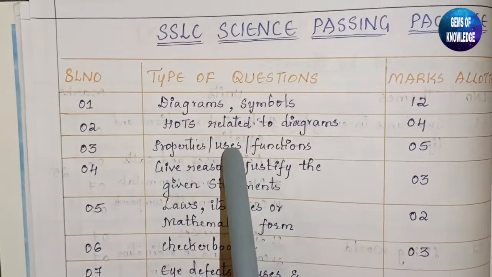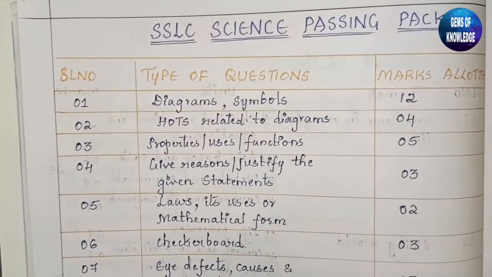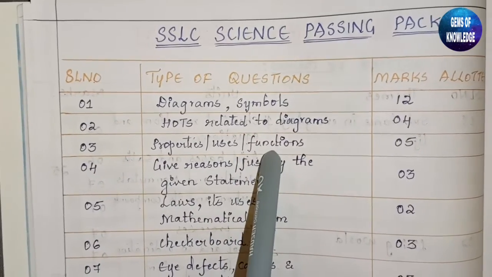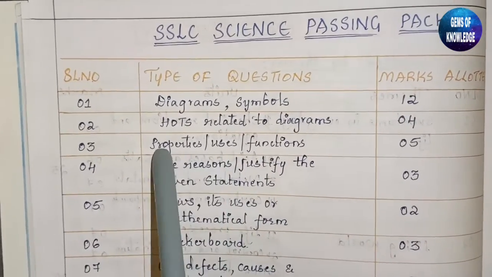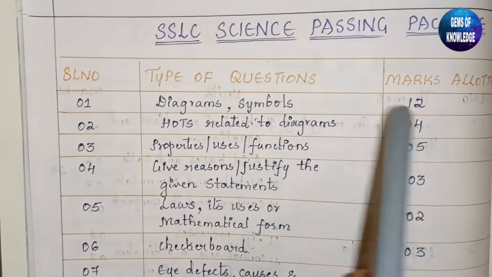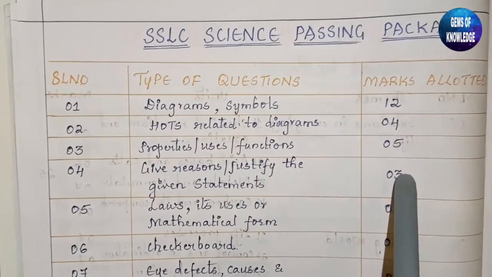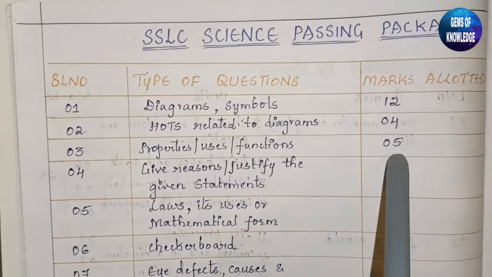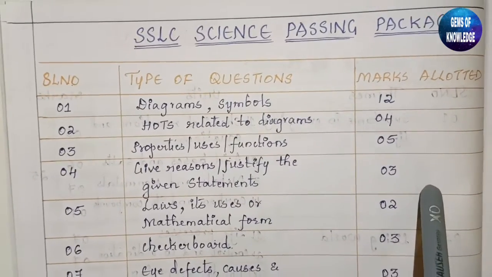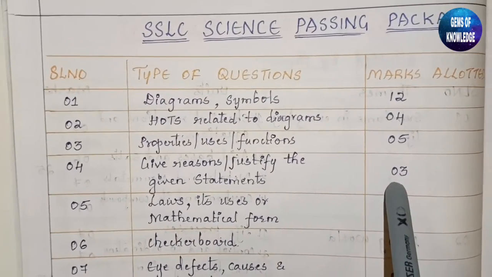Then come properties, uses, functions, those types of questions. It may carry 5 marks. In all three sections, like physics, chemistry and biology, functions can be asked, uses can be asked and properties may also be asked. So totally it will be 5 marks. Then give reasons or justify the given statement. Those types of questions will be 3 marks. A basic estimation I have taken, it can be more marks also, it can be less marks also. So including all three, physics, chemistry and biology, it may take 3 marks.